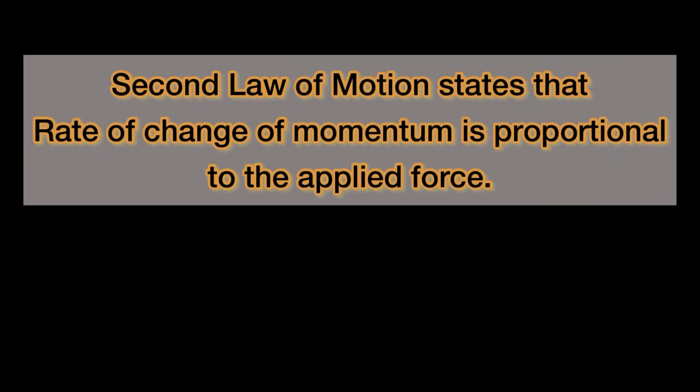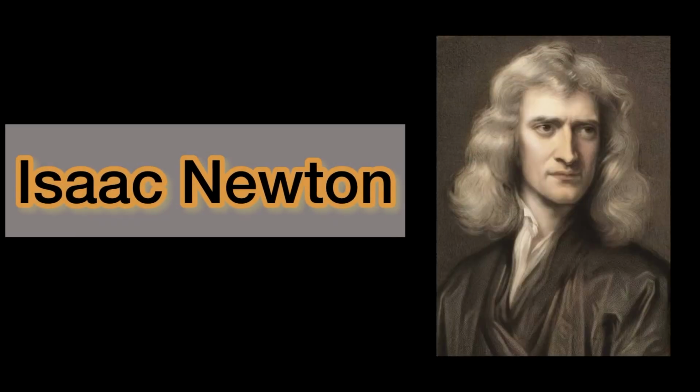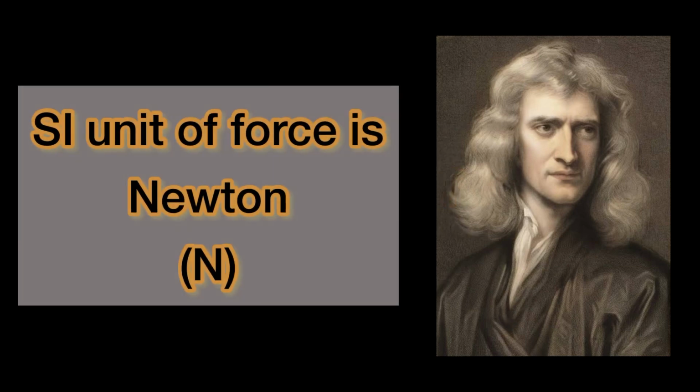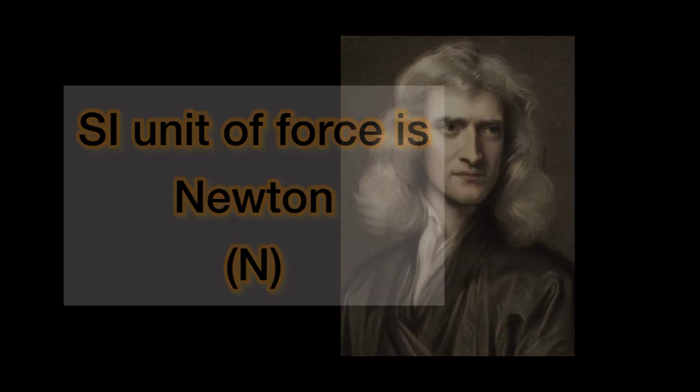So, the second law of motion states that the rate of change of momentum of an object is proportional to the applied force. If we derive the second law of motion mathematically, we will get the formula of force, which is force is the product of mass and acceleration of the body. In the name of Isaac Newton, the SI unit of force is given the name Newton, or the letter N.